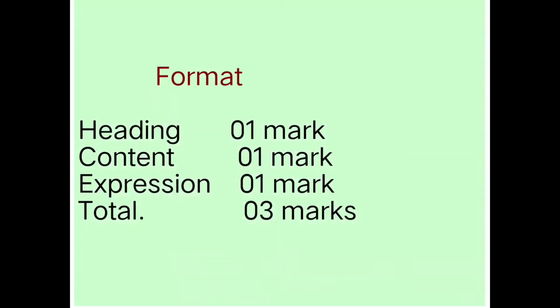So this is what a classified advertisement is. It is of 3 marks in total, and the heading carries 1 mark, so please do not forget to give that. Content is of 1 mark and expression is of 1 mark, meaning no spelling mistakes, the formation of sentences should be right, and it should not go beyond the format and the word limit. So you have to take care of all these things while writing classified advertisements.